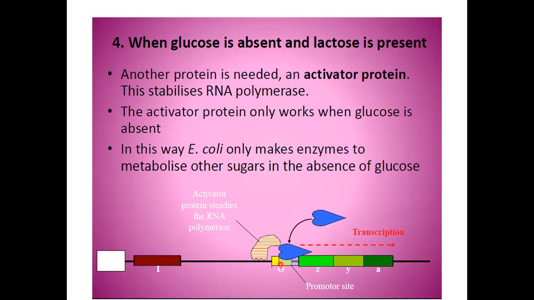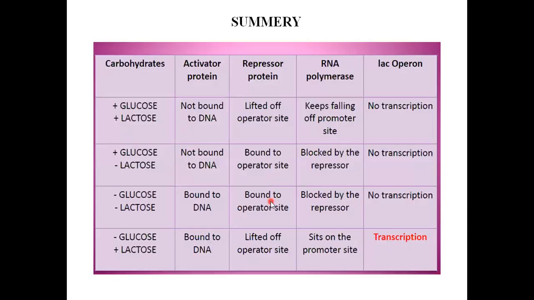In presence of glucose, this activator protein is not produced. So binding of RNA polymerase with promoter region is not stable. So in spite of presence of inducer, that is lactose, the process will not be complete. So let me tell you the gist. If you closely have a look into the table, it can tell you very clearly what to do. Kindly have a close look into the table.